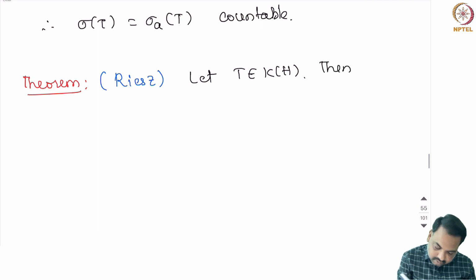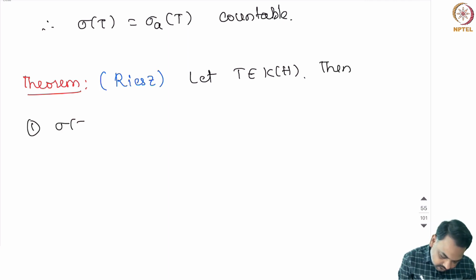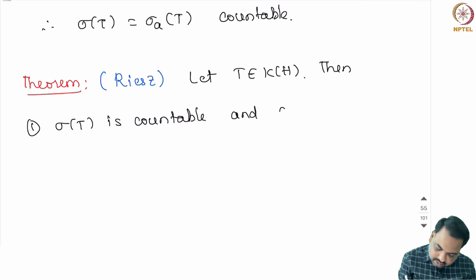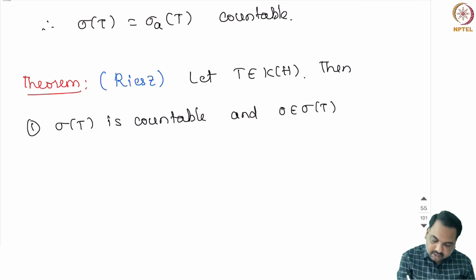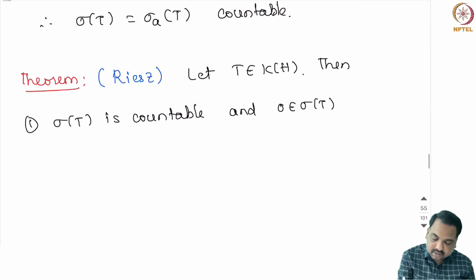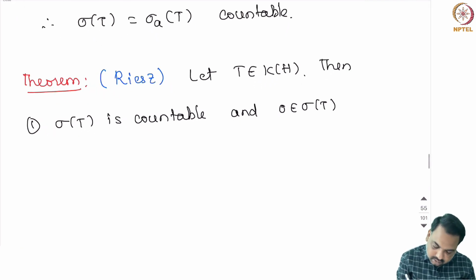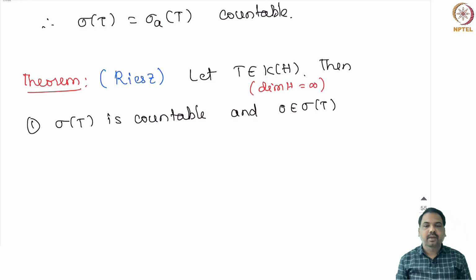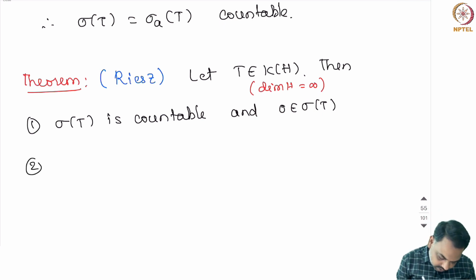Then we have the spectrum of T is countable and 0 is in the spectrum, and here H is also an infinite dimensional space. And the second statement is 0 is the only possible limit point for the spectrum of T.